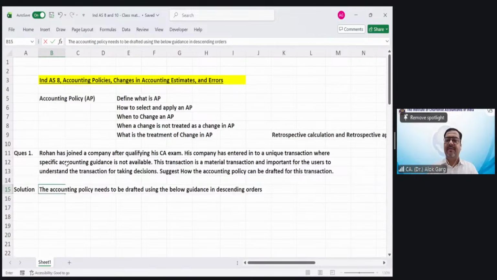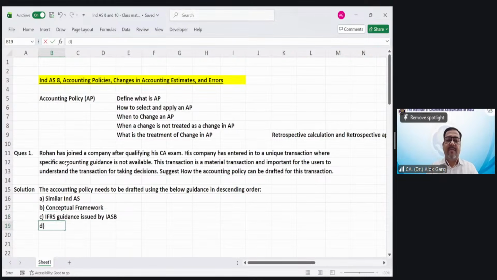Number 1, A. What is A? Similar index. B, conceptual framework. C, what is C? IFRS guidance, means IASB guidance. IFRS guidance issued by IASB.